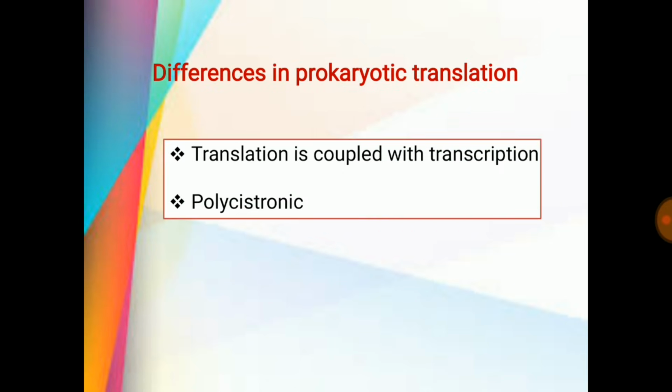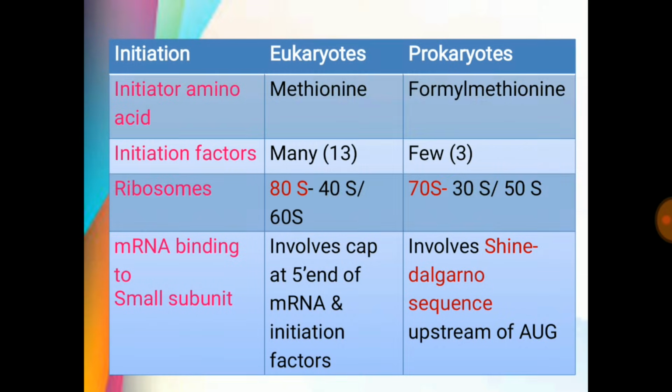This is the difference between prokaryotic and eukaryotic translation. In prokaryote, translation is coupled with transcription and the mRNA in prokaryote is polycistronic. That means one mRNA codes for multiple proteins. The initiator amino acid in eukaryote is methionine, while in prokaryote it is formylmethionine. There are many factors required for eukaryotic translation. Ribosomal unit is 80S in eukaryote while 70S in prokaryote.